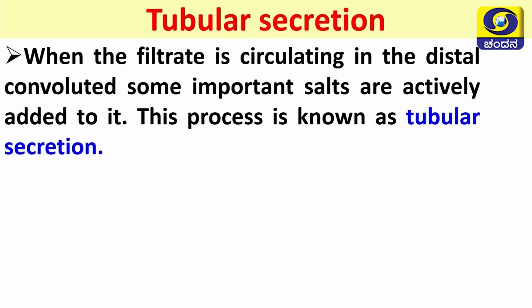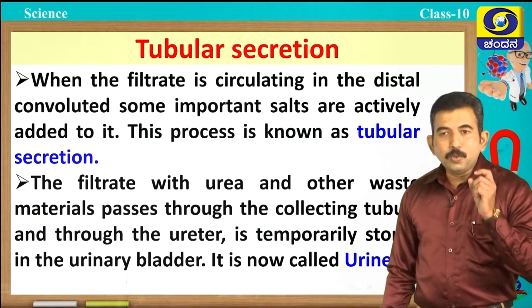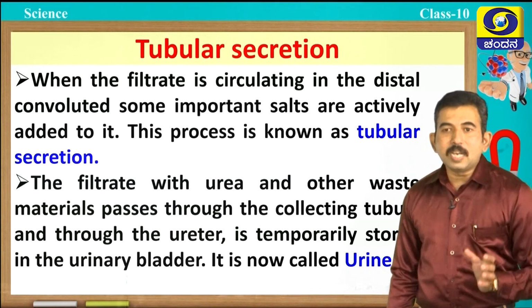When the filtrate is circulating in the distal convoluted tubule, some important salts are actively added to it, and this process is known as tubular secretion. The filtrate with urea and other waste materials passes through the collecting tubule, and through the ureter it is temporarily stored in the urinary bladder, and it is now called urine. This urine collects in the urinary bladder.